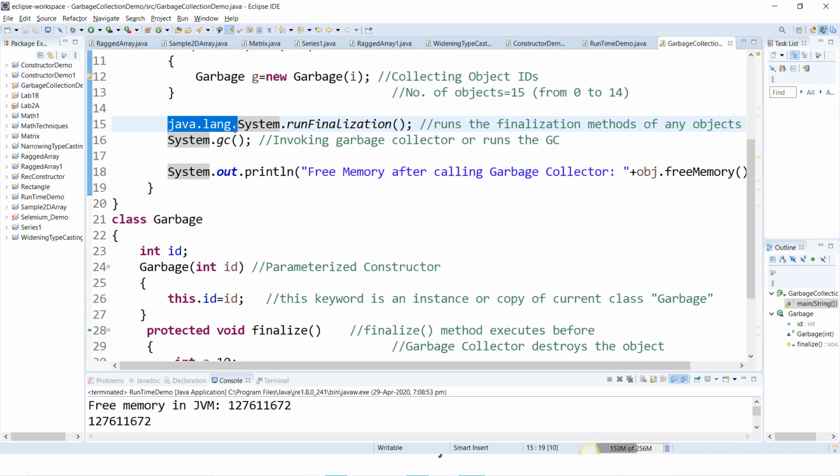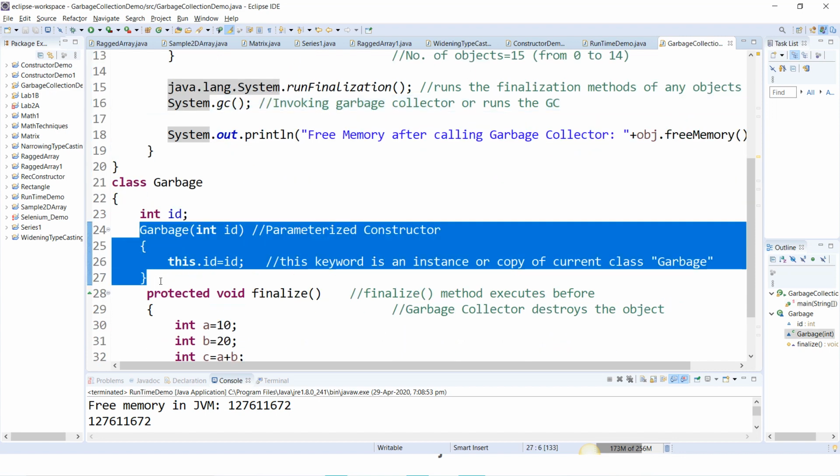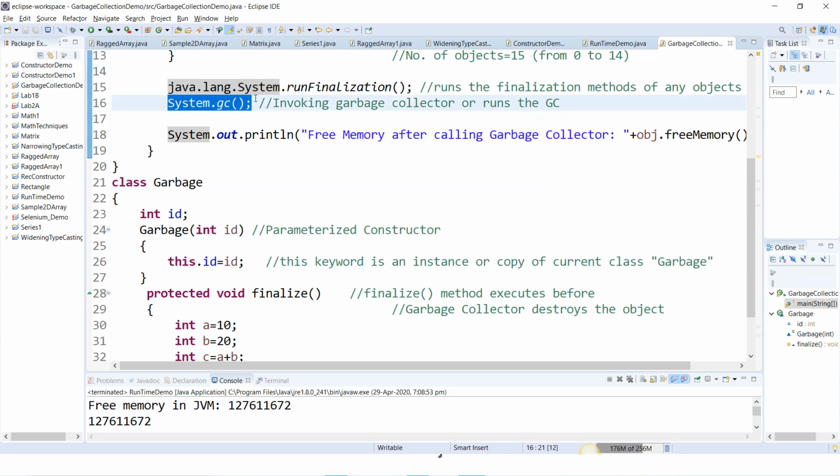Implicitly. So this java.lang package has the System class, and the System class has the runFinalization method, and also it has the gc method. GC is what? Garbage collector. Here we are using constructors, which means objects. How many objects are there? 15 objects are there. And here we are calling the garbage collector explicitly.